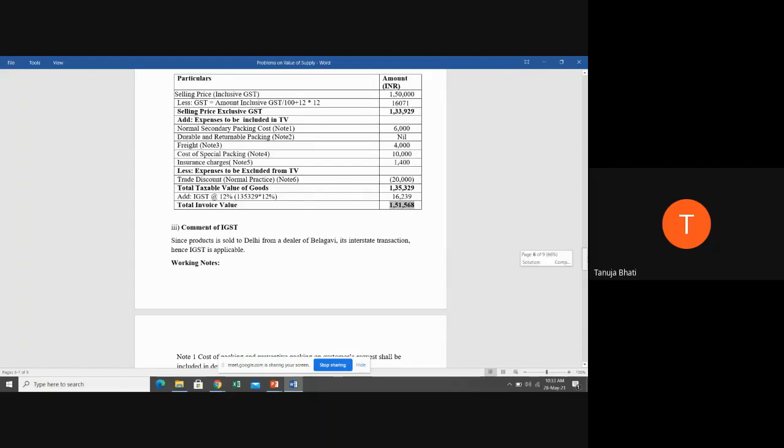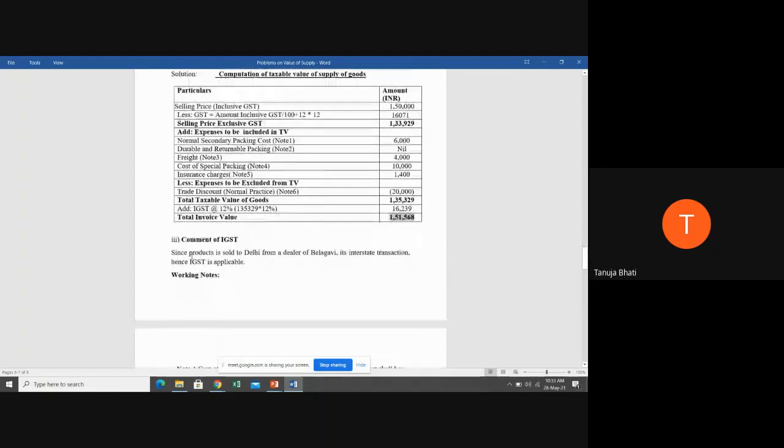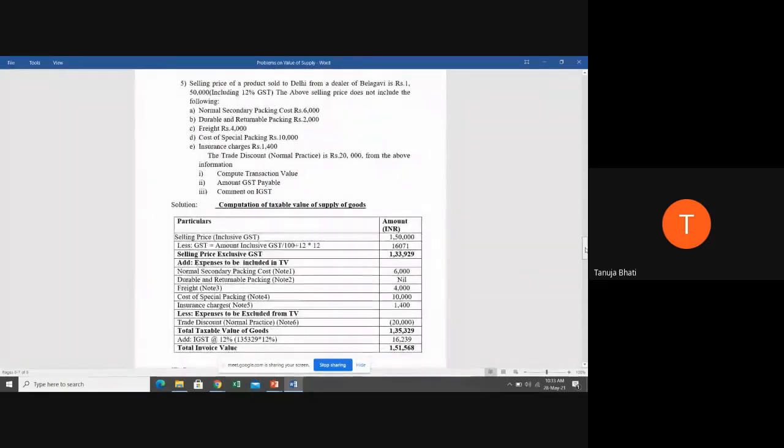Next, what they're telling, comment on IGST. Since the product is sold to Delhi from a dealer in Belgavi, it is an interstate transaction, and when it is an interstate transaction, IGST is applicable. Okay, so did everyone understand problem number 5?